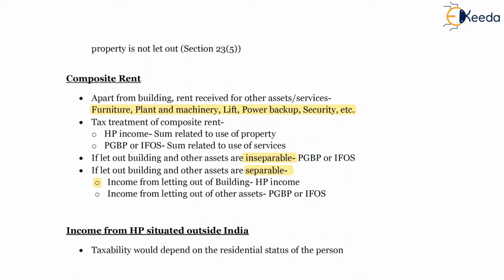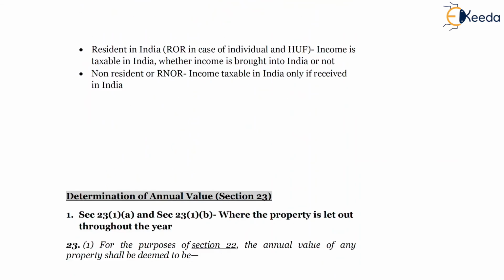If it is inseparable, then the entire rental income will be taxable as profit and gains from business or profession or income from other sources. And the last point is income from house property situated outside India. In those cases, it will be taxable in the hands of ROR. Thank you.